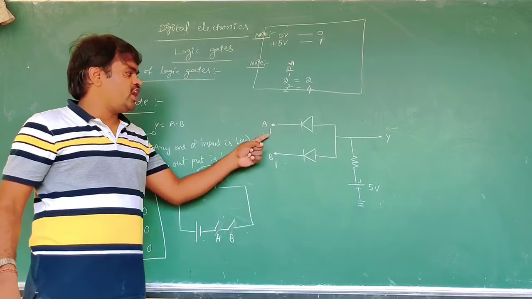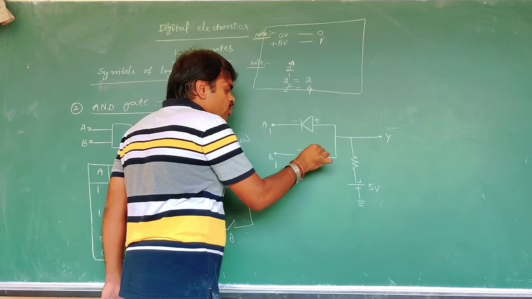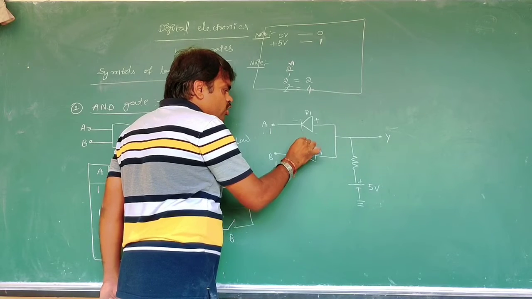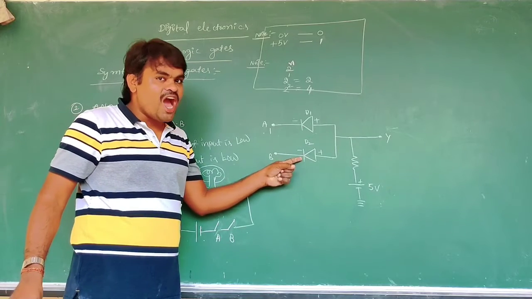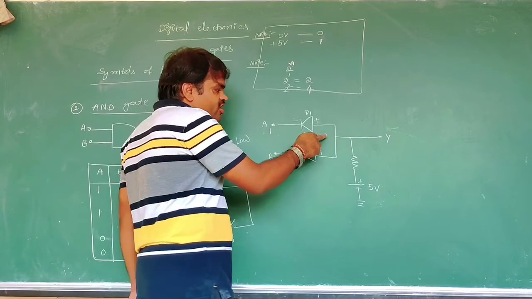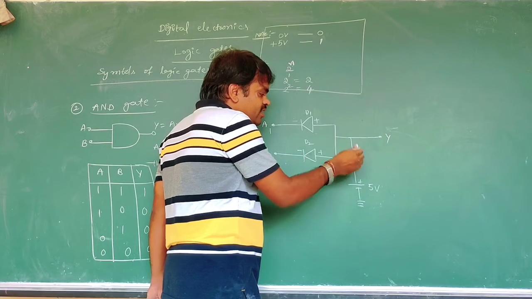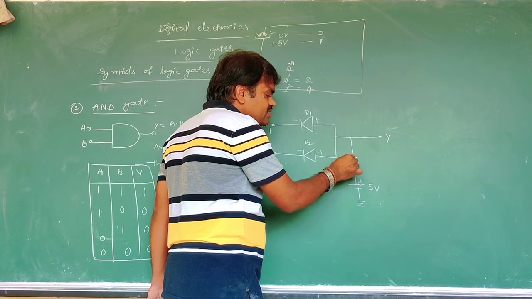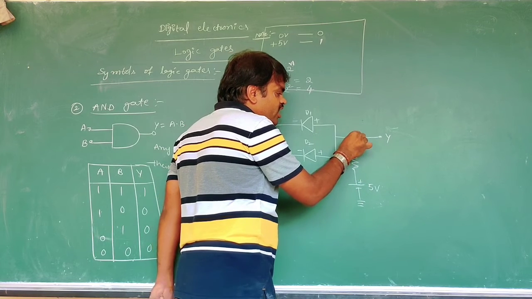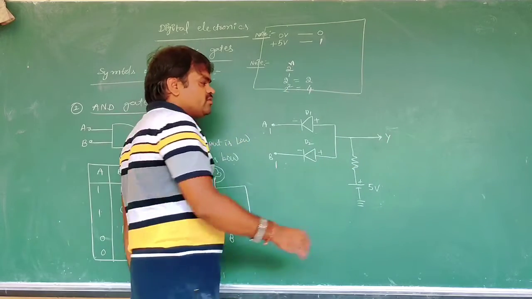Both are connected to high. Then diodes D1 and D2 are both reverse biased, so the current does not conduct through them. Then the current will flow through this path, and that's why the output will be 1.